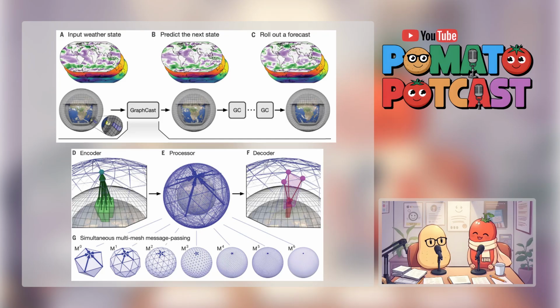Which brings us to GraphCast. One of the things that jumps out about it is its speed. It can create a global 10-day forecast, down to your neighborhood, basically. Oh, wow. In less time than it takes to grab a coffee. Less than a minute. That's amazing. Compared to the hours it takes traditional systems. That's a big deal, right? That speed is critical, especially for situations like severe weather events, when every second counts.